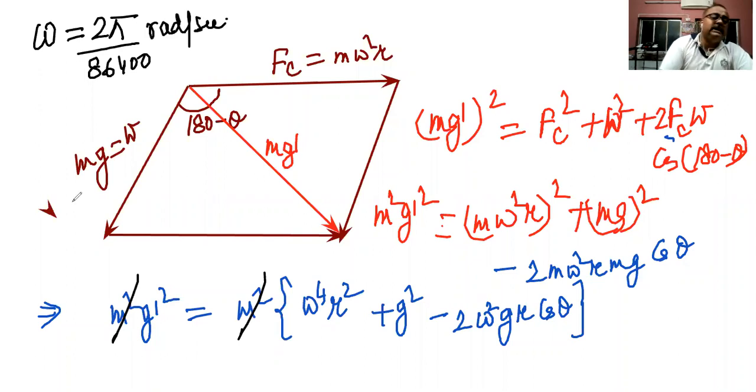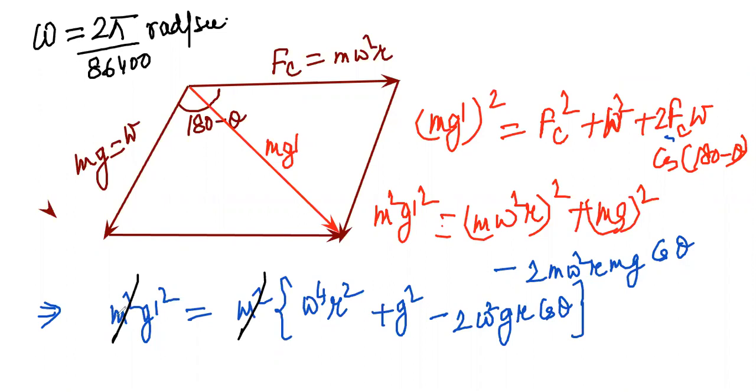Now, this 2 pi by 86400 is a very small quantity, if you calculate it, of the order of around 10 to the power minus 5. So its omega to the power 4 will be a much smaller quantity. So we can say that omega to the power 4 tends to 0.